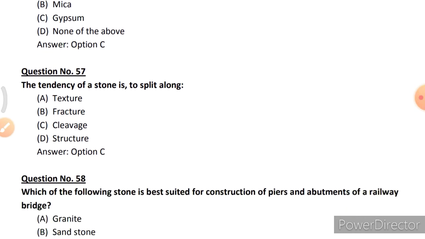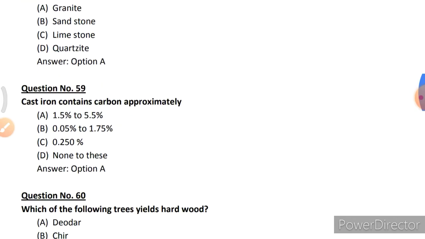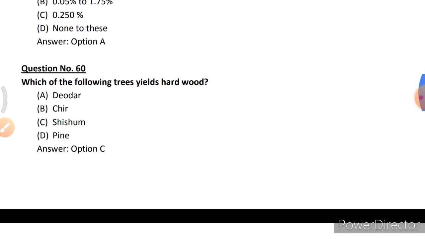The tendency of a stone to split is along option C, cleavage. Which of the following stone is best suited for construction of piers and abutment of railway bridge? Option A, granite. Cast iron contains carbon approximately option A, 1.5% to 5.5%. Which of the following trees yields hard wood? Option C, shisham.